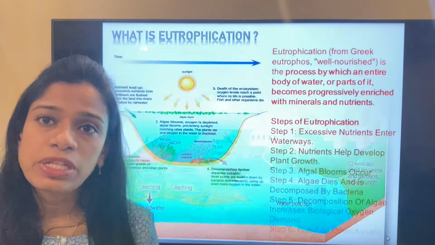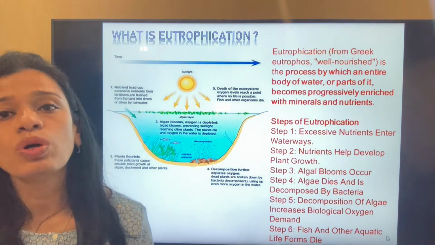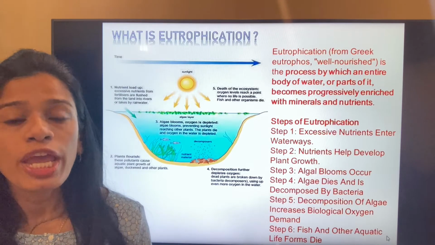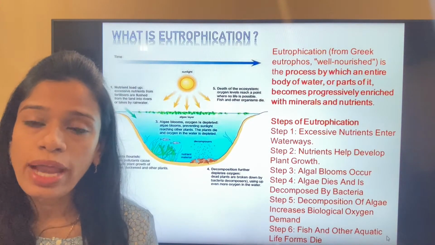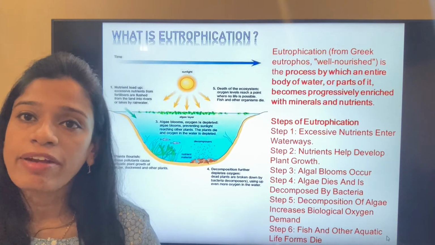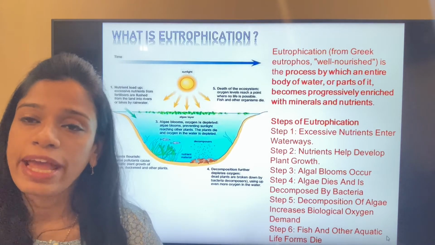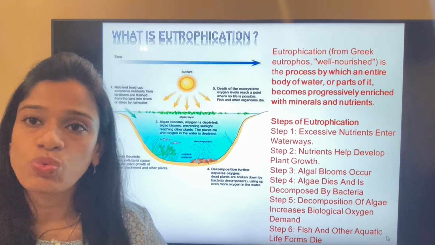So what happens? It leads to a particular condition known as eutrophication. In eutrophication, exactly what happens? The waste from the agricultural lands is put into water.